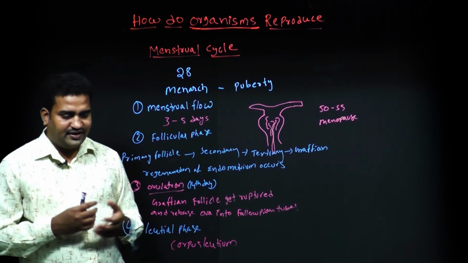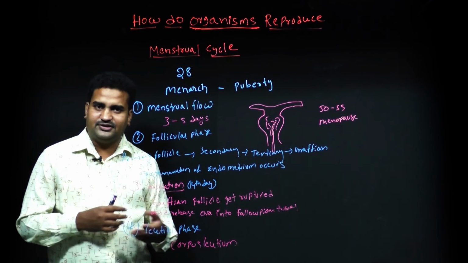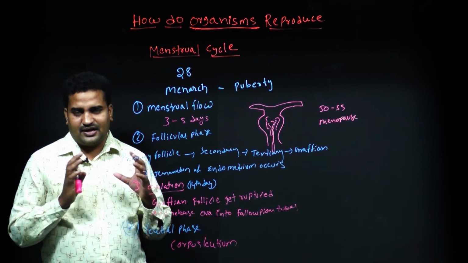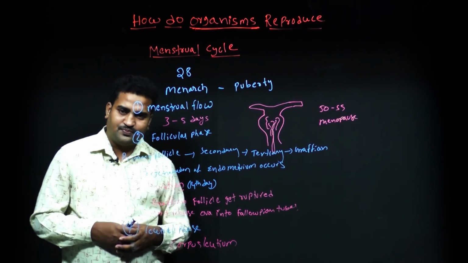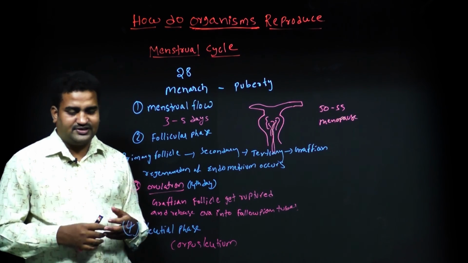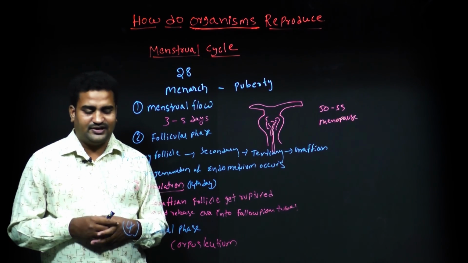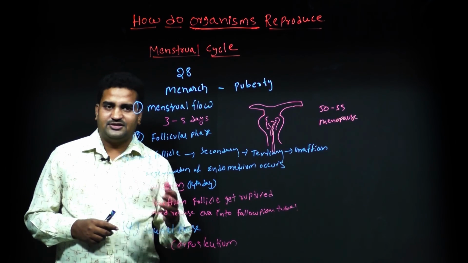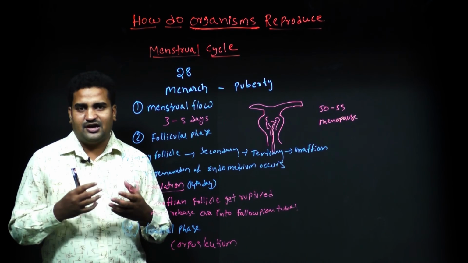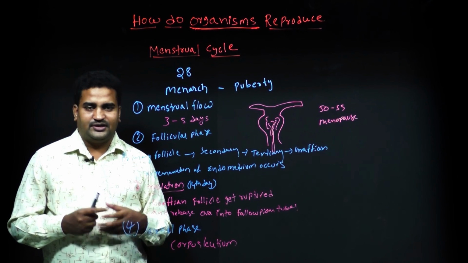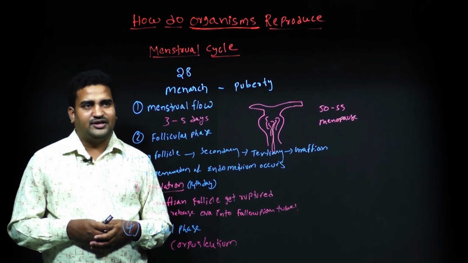And the third phase is known as ovulation. It occurs exactly on the 14th day. During this phase, the Graafian follicle ruptures and releases the ova into the fallopian tubes. After that, in the fourth phase, the luteal phase, the remaining parts of the Graafian follicle get converted into corpus luteum. This corpus luteum is also called the yellow body. It will release the hormone known as progesterone, which is important for pregnancy. So this is all about the menstrual cycle.